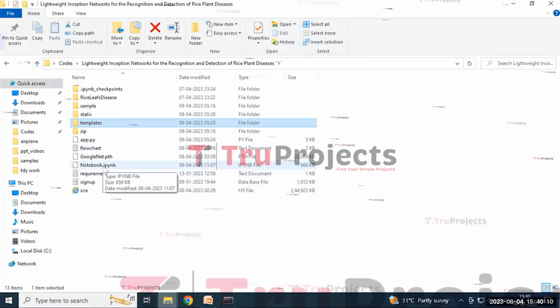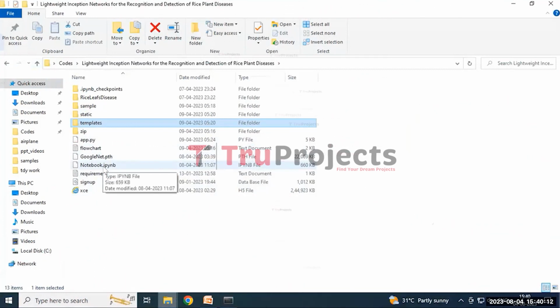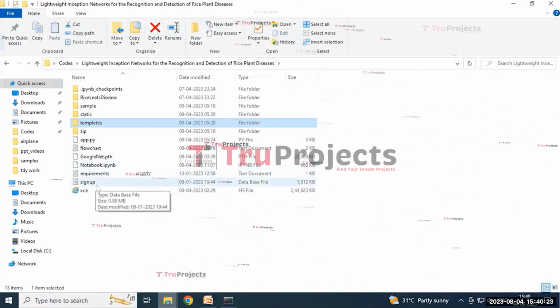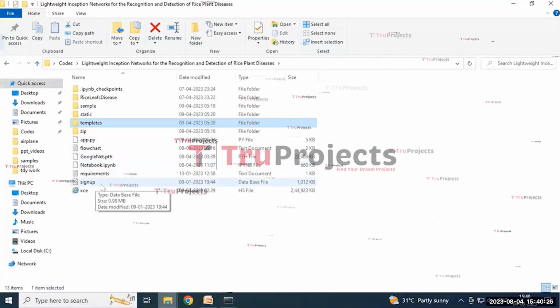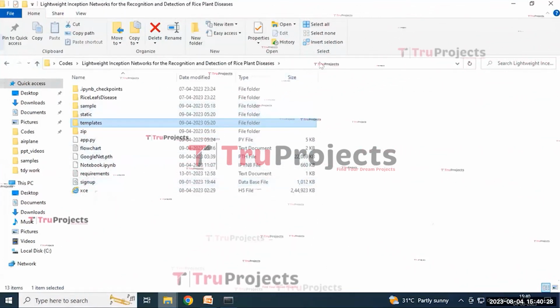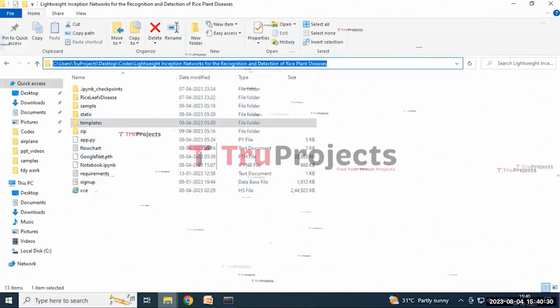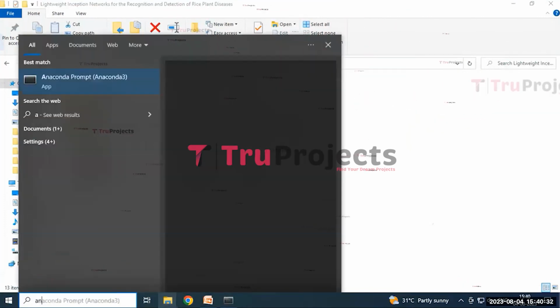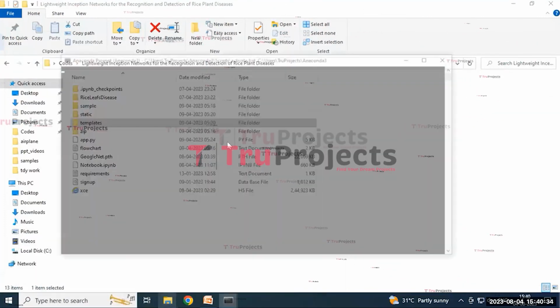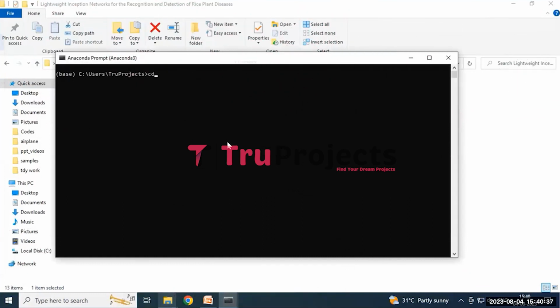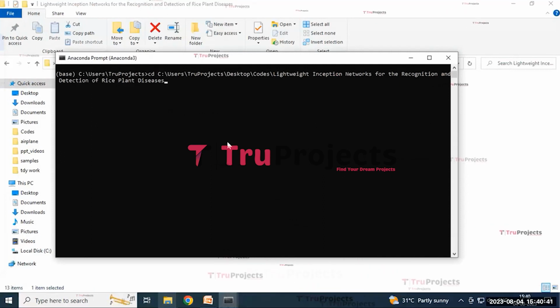And the notebook is an IPYNB file which contains a combination of code, graphs, and output all in one place. It allows the user to write and execute the code in individual cells, making it a popular choice for data science. And signup.db is a file that appears to be the database file used to store the user information. For the execution of the project, we need to copy this code folder path and then open the Anaconda prompt. Here we need to write the command cd space and paste this code folder path. By this it will change the current directory to the code folder path.